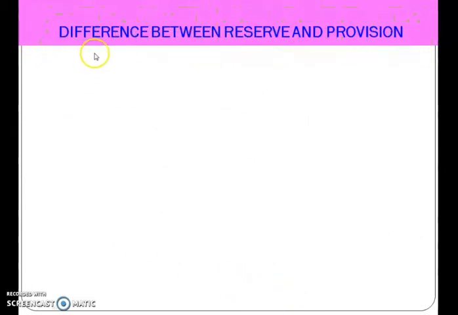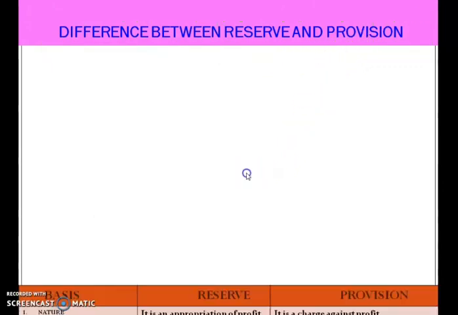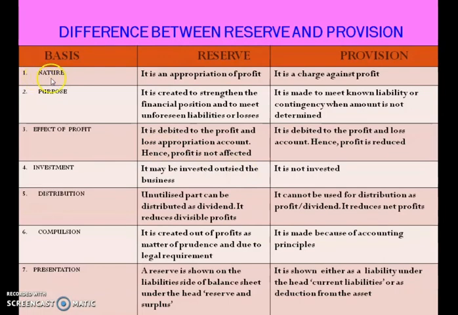Now the next concept is the difference between reserve and provision. It is a very important point. Now these are the bases of reserves and provision. Now let us move to this concept, nature. As I told you, reserve means appropriation. The word meaning of appropriation is distribution. So profit is distributed among the partners in the form of reserve. Then provision, it is a charge against profit. You are taking away the profit and meeting all the liabilities.